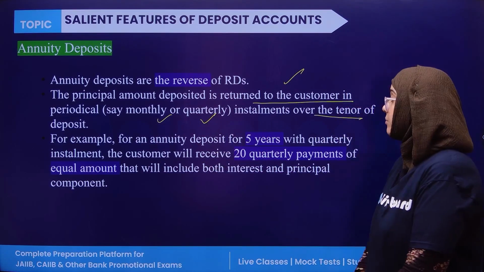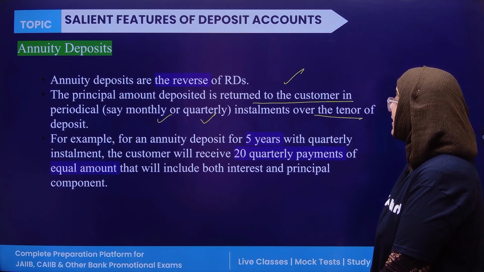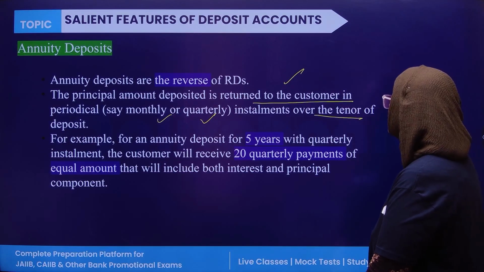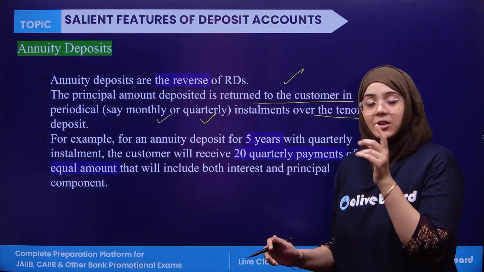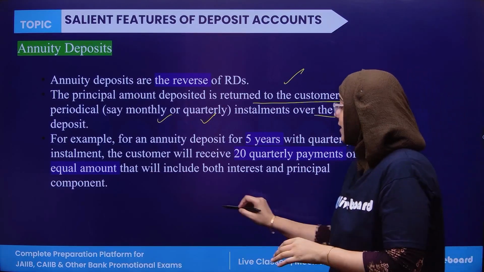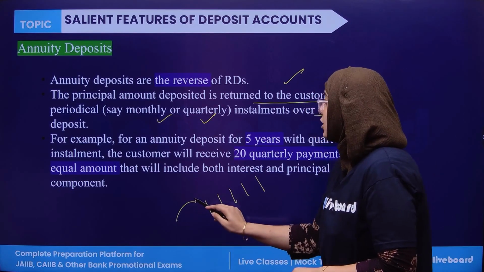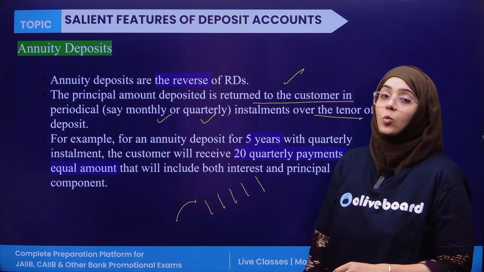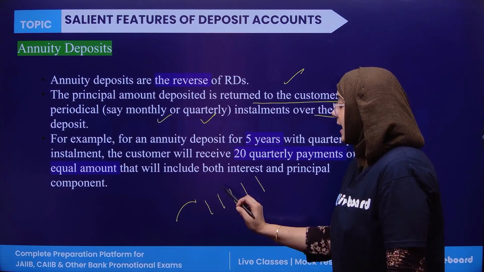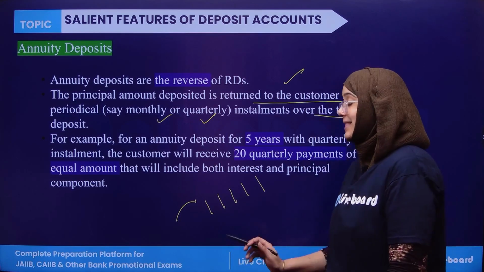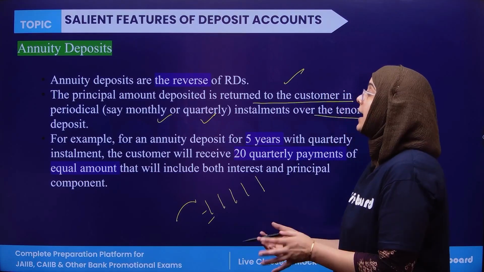For example, for an annuity deposit for 5 years with a quarterly installment, the customer will receive 20 quarterly payments of equal amount. So this is an example of an annuity deposit for a period of 5 years, means the bank is giving you the principal amount over 5 years, and every year you will receive this on a quarterly basis. This is known as the annuity deposit.